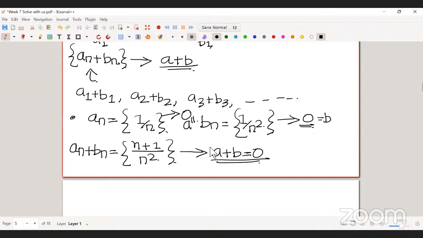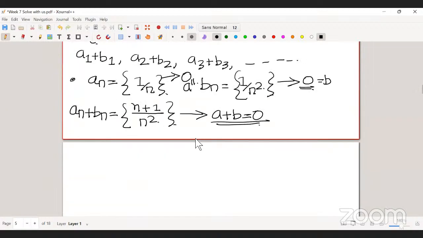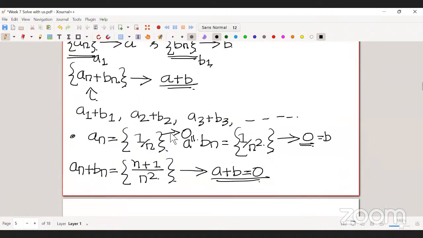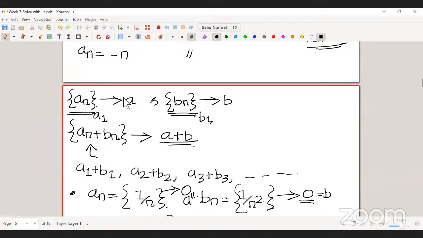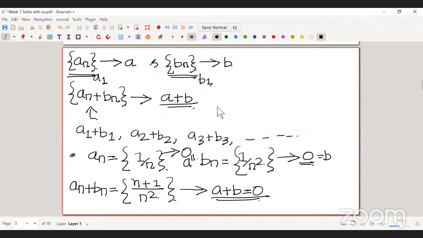Is it clear how we are constructing the new sequence and how we can get the limit of the new sequence using the previous two limits? Yes, sir. Since you asked, we can only apply this for convergent sequences. You cannot apply it for divergent sequences.